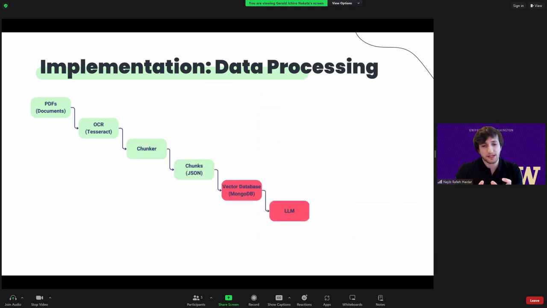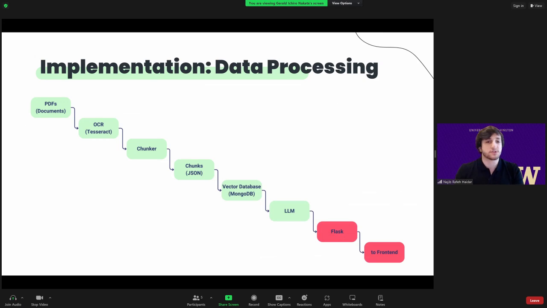That JSON file is then sent to the vector database, and the LLM can query that vector database and figure out what relevant documents it needs to reference, summarize them, and then return them back to the user. How does it return it back to the user? Well, Aaron will get into this a couple slides later, but we're using Flask, which is connecting our backend to our front end. So we can pass those results from the LLM out to the front end, where the front end can make it look nice and pretty in a chat format.